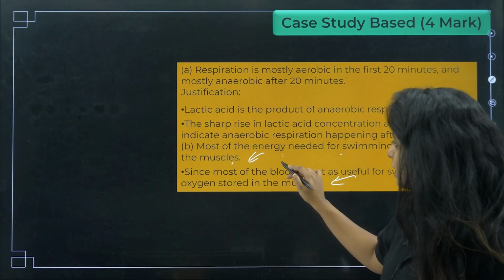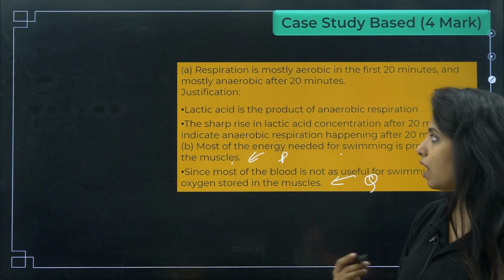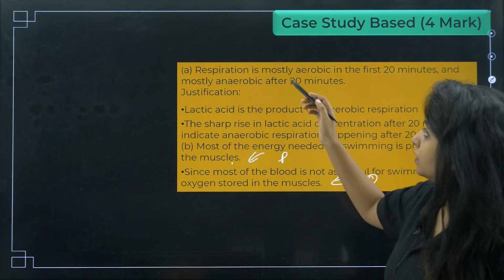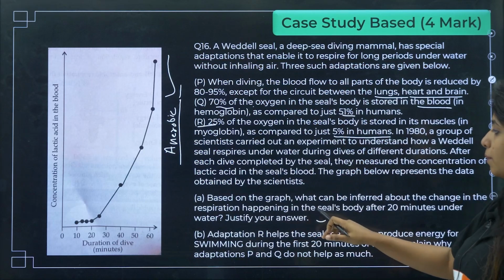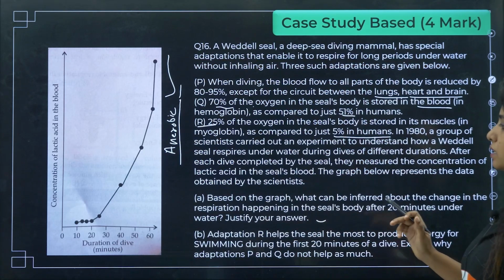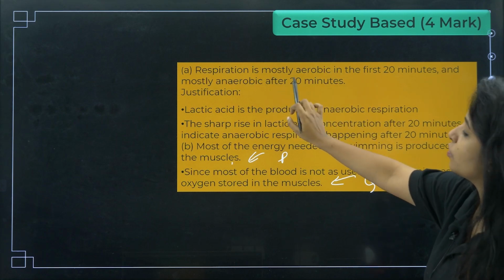So this is why P and Q are not really suitable, whereas when you compare with R, it is the most suitable one. And the next question, based on the graph, what can be inferred about the change in the respiration happening in the seal's body after 20 minutes underwater? Respiration is mostly aerobic in the first 20 minutes and mostly anaerobic after 20 minutes.